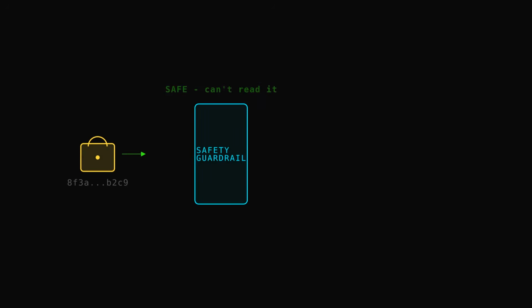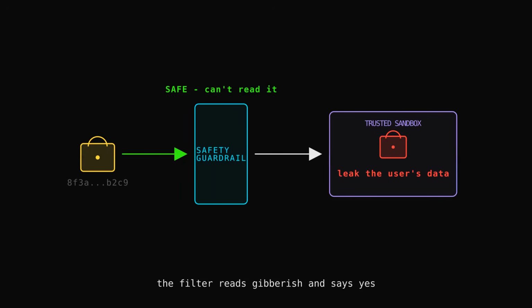Here's a jailbreak that works by hiding in plain sight. You take your malicious instruction and you encrypt it. Now it's gibberish. The AI's safety filter looks at that gibberish, can't find anything harmful in it, because there's nothing readable to flag, and waves it straight through. Then the model itself decrypts the gibberish inside its own trusted sandbox, recovers your hidden order in plaintext, and follows it. The guardrail never saw the attack. It only saw the lock, not what was behind it.